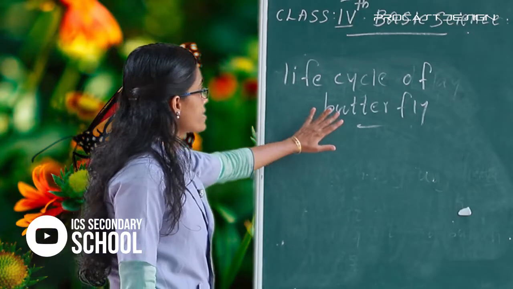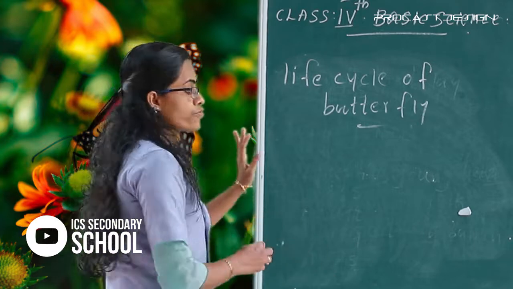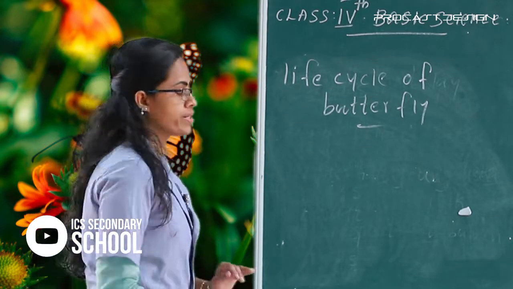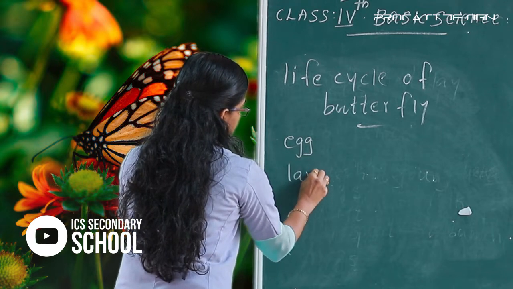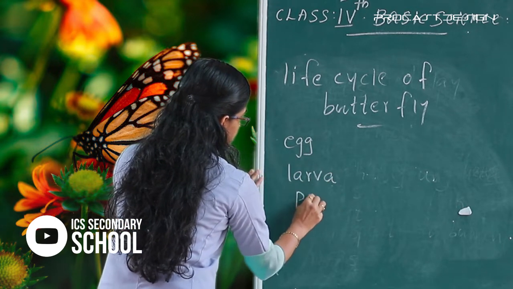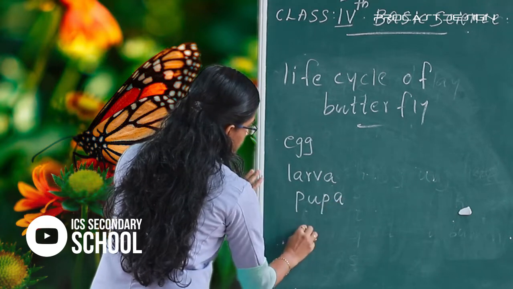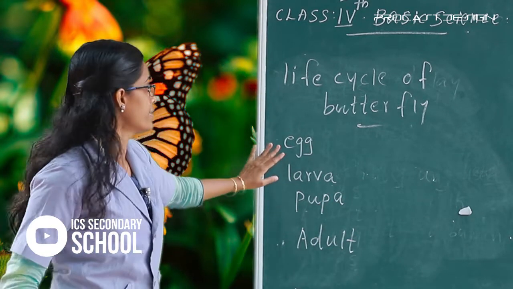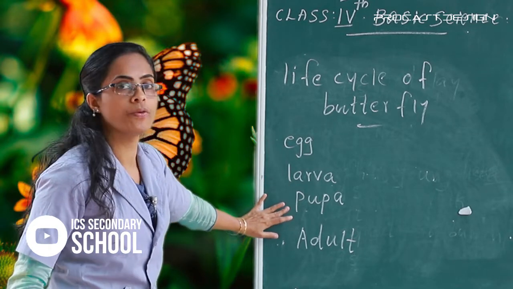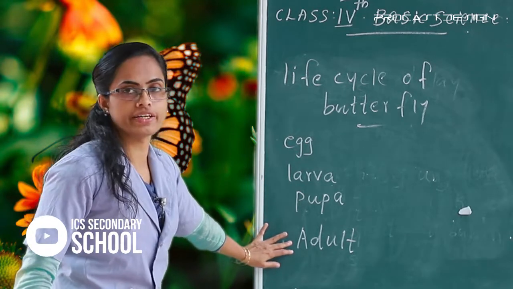Listen here. The life cycle of butterfly, there are four stages: egg, larva, pupa and adult butterfly.